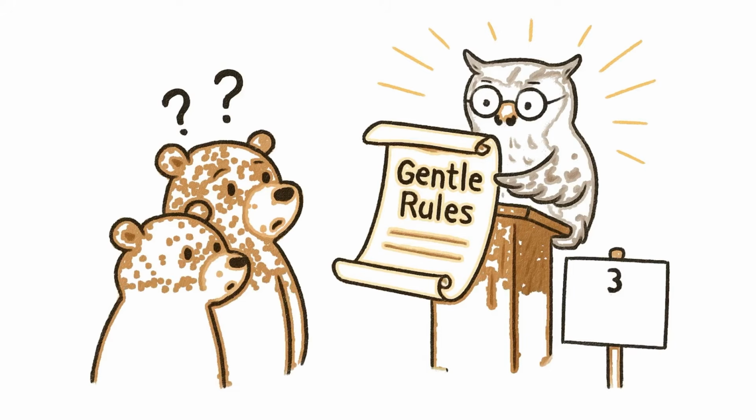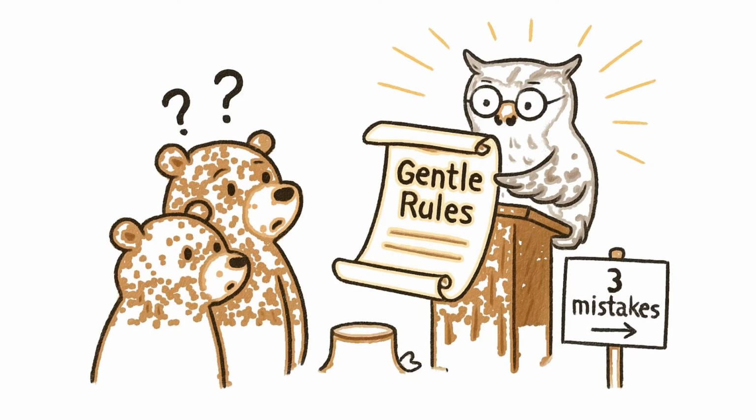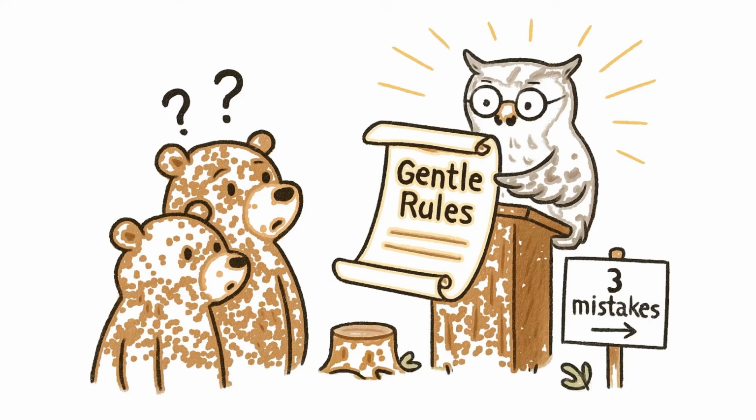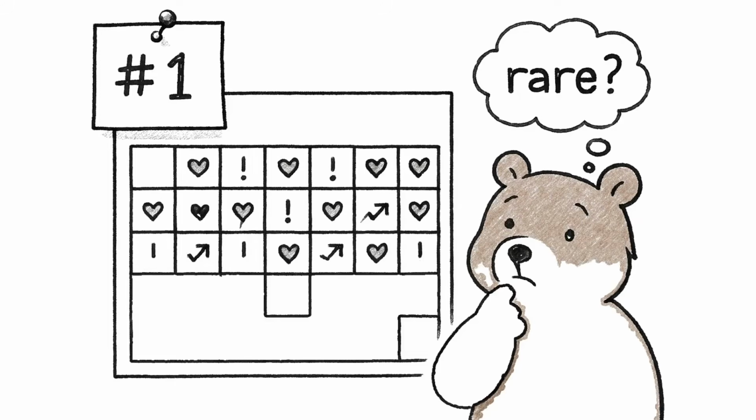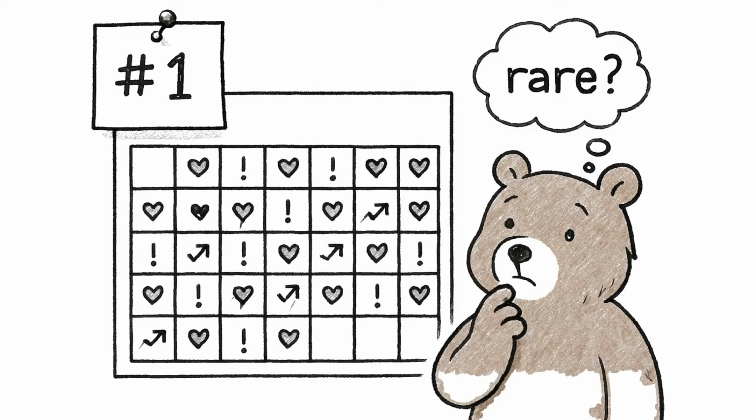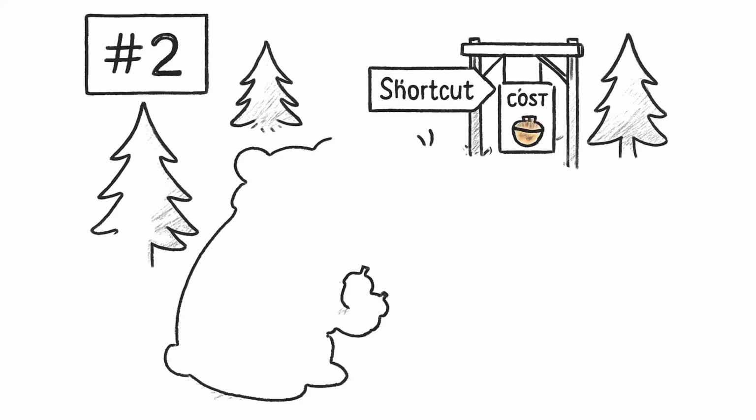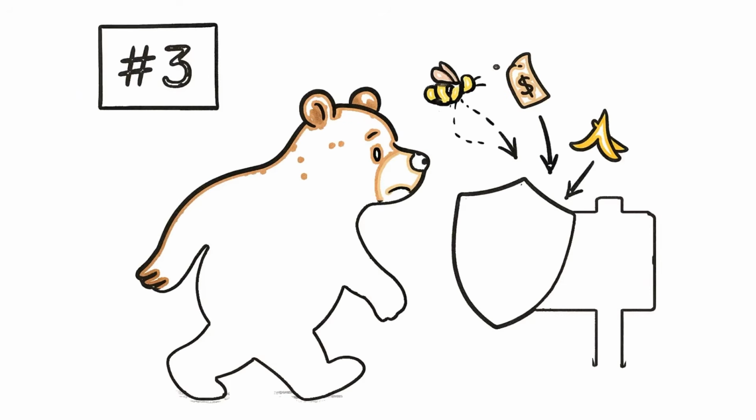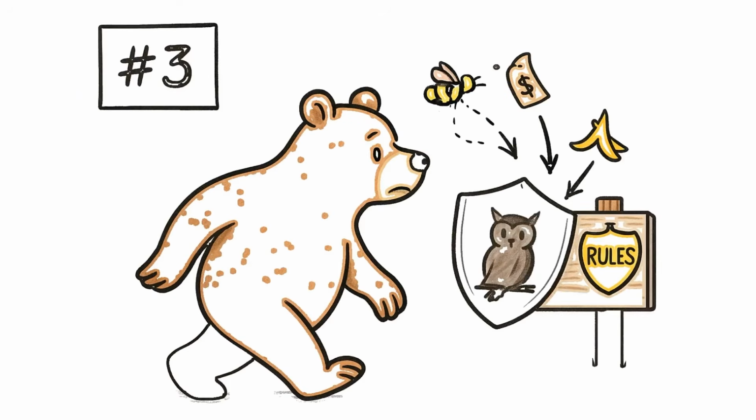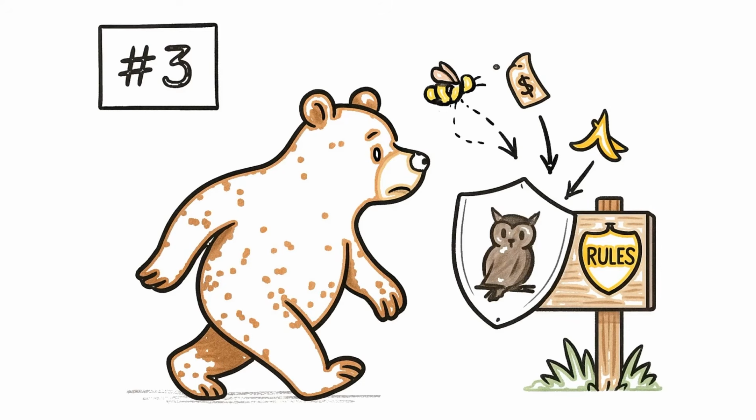But most bears misunderstand these quirks. Therefore, they make mistakes. Here are 3 common mistakes bears make. Mistake number 1. Bears think irrational choices are rare. In reality, they happen every day. Mistake number 2. Bears assume shortcuts always save them. Sometimes shortcuts cost more. Mistake number 3. Bears forget the owl's wisdom. Rules exist to protect them from their own quirks.